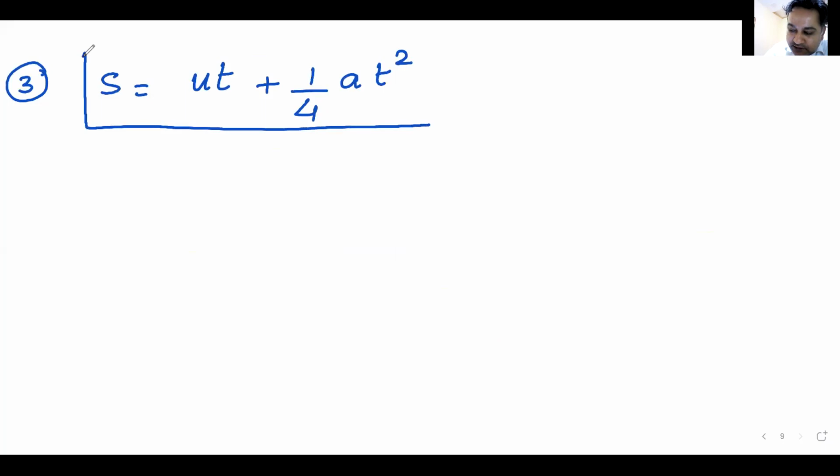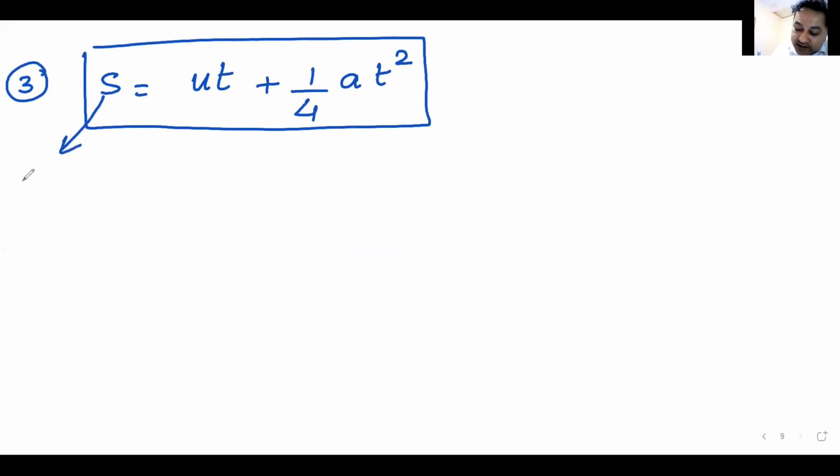Check for this equation. S is equal to UT plus 1 by 4 AT squared.